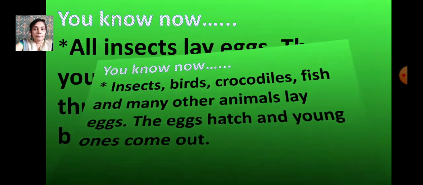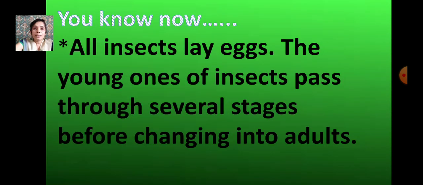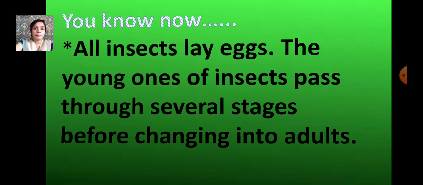Now, all insects lay eggs. The young ones of insects pass through several stages before changing into adults. Like the cockroach I showed you, and the butterfly I showed you, they all pass through several stages before they change into adults.